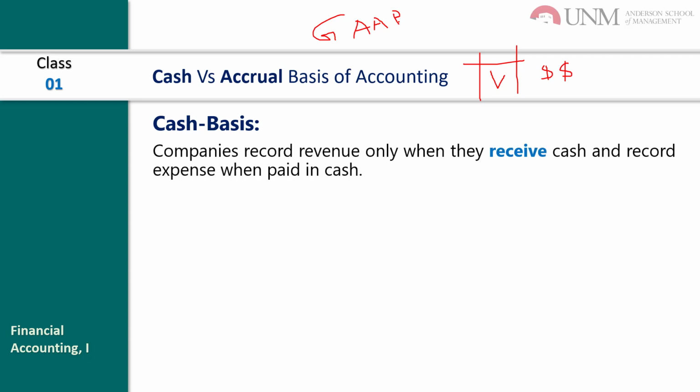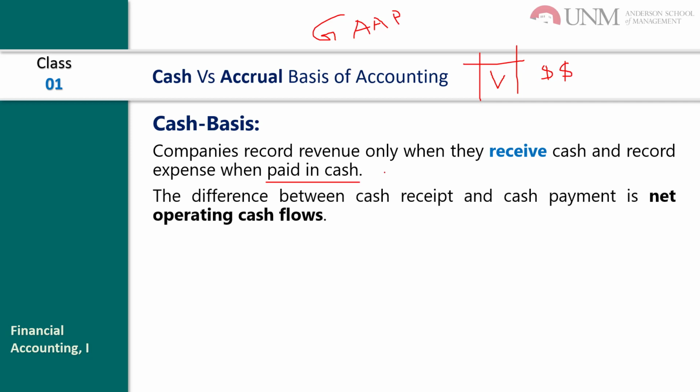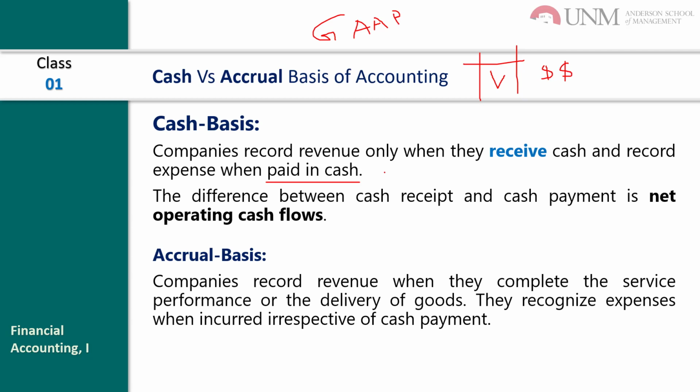Still, there are some applications of cash basis accounting by those who do not believe in the accrual basis. What is that? Companies record revenue only when they receive cash and record expenses only when they pay cash. The difference between cash received and cash paid is net operating cash flows. Accrual basis accounting records revenue when the service is performed or the goods are delivered, and recognizes expenses when incurred, irrespective of cash payments.